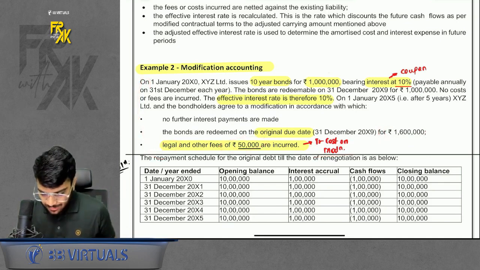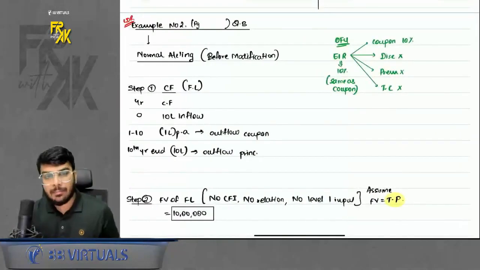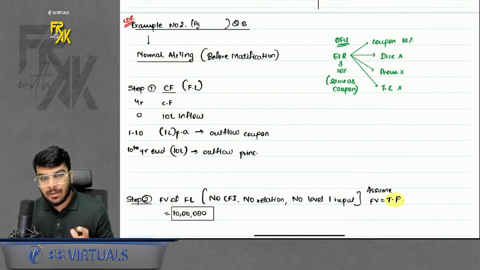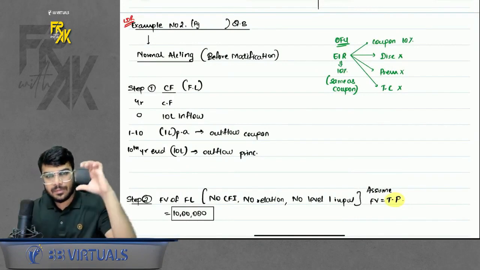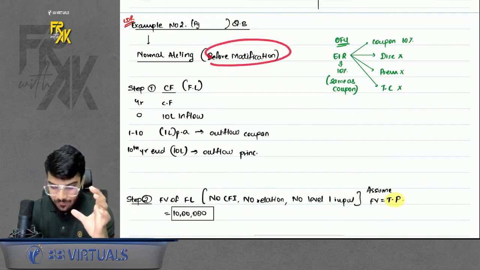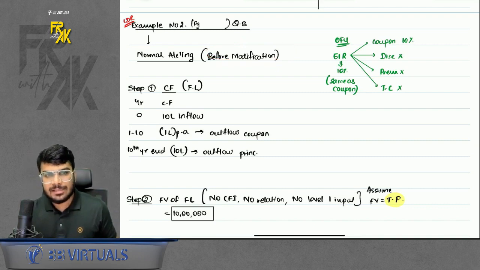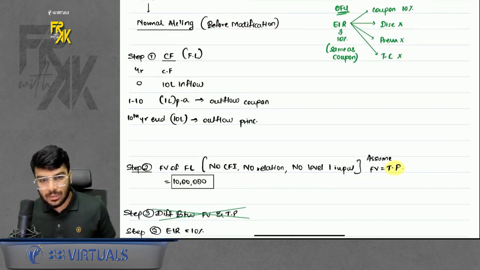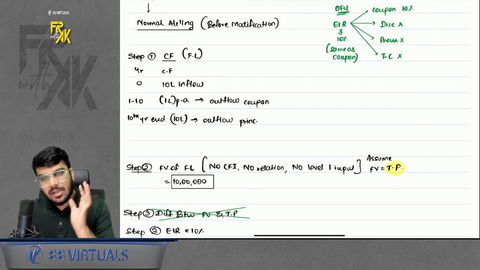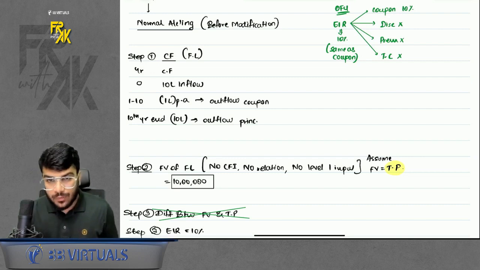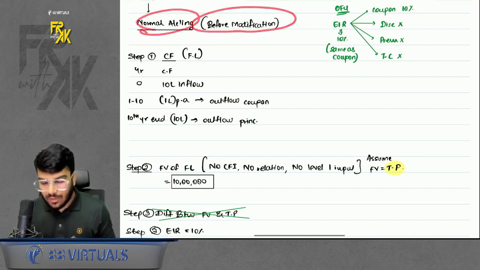Do remember, in modification questions, don't directly jump on towards the modification. In every modification question, remember I told you, bifurcate into two parts. The first part is going to be the accounting which was happening before modification, and then the accounting of modification will be done. Let's say for example, this was the loan, 10 years loan, right? So can I say modification happened after 5 years? So first prepare the LAT till 5 years. Okay, so how do we do it? First do the normal accounting. What are the normal steps?